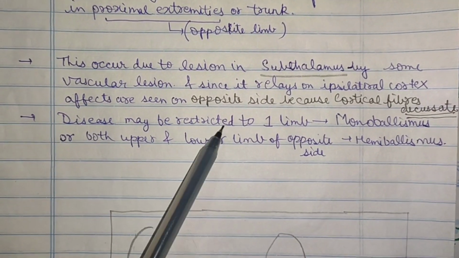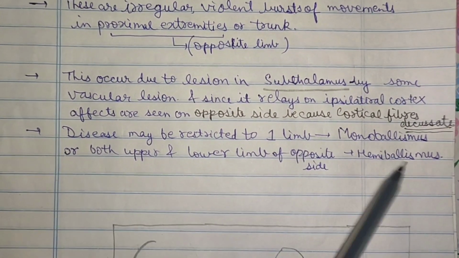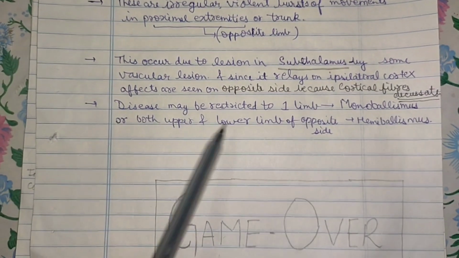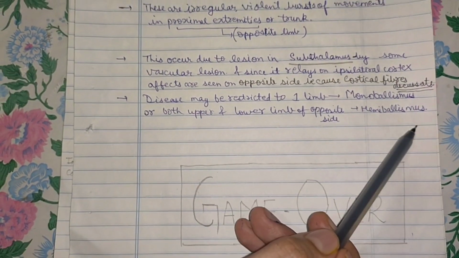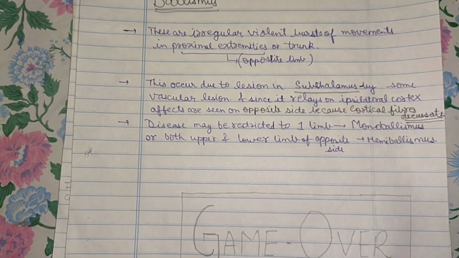The disease may be restricted to one limb, monoballismus, or it can involve both upper and lower limb of the opposite side. This is known as hemiballismus.